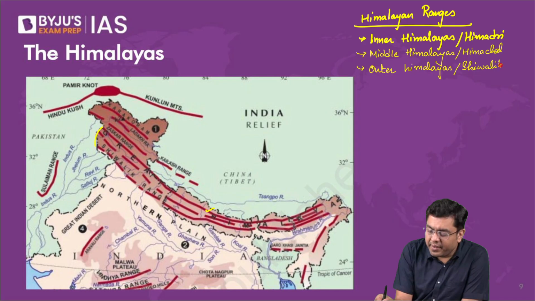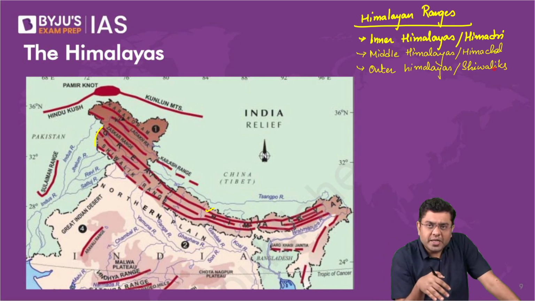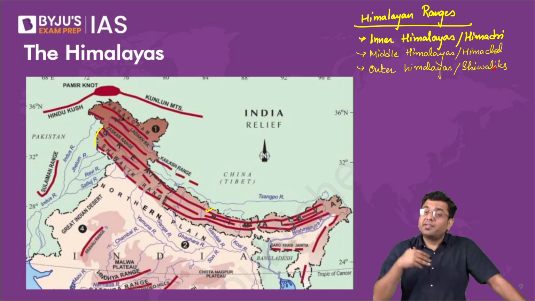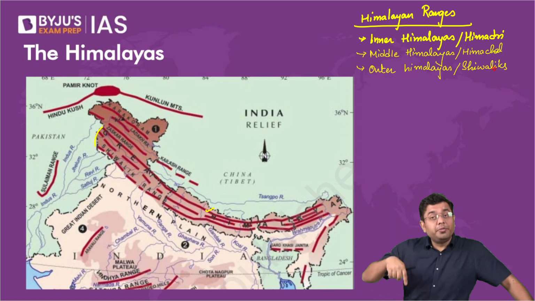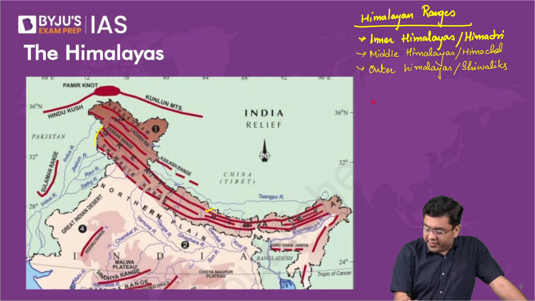Now these are continuous. But then there are a few ranges which lie beyond these Himalayan ranges, which are not so continuous. These are referred to as the trans Himalayas. Trans means beyond the region of the Himalayas. So what is it that you consider as trans Himalayas?